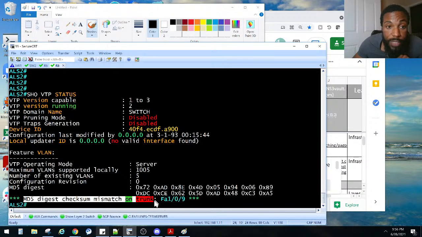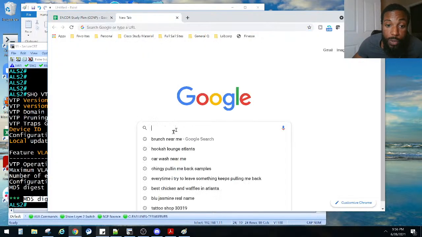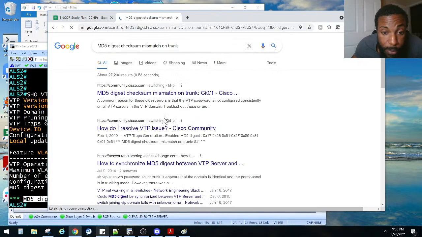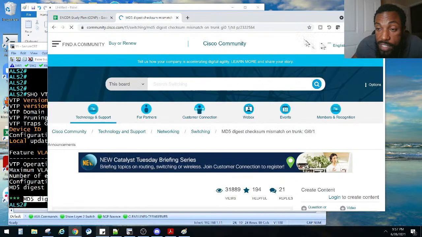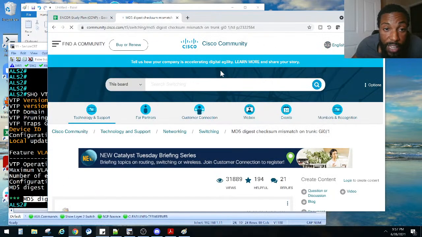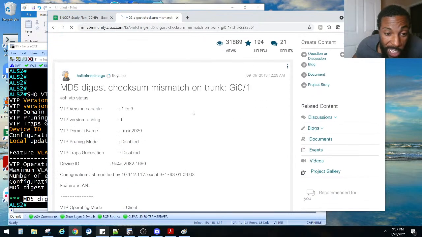Y'all know what? Unless you guys have any other clues, I'm going to have to Google this real quick. Let's see what that issue is, man. How do we resolve this issue here? One of the most underrated skills as a network engineer is how to Google. You have to really look at some of this stuff.